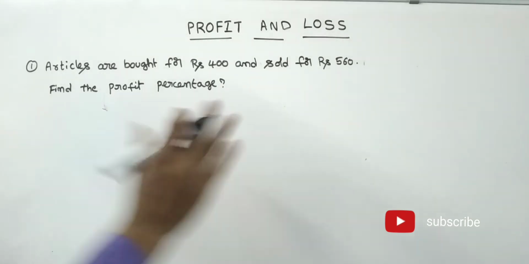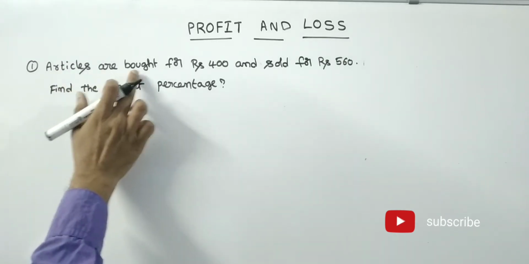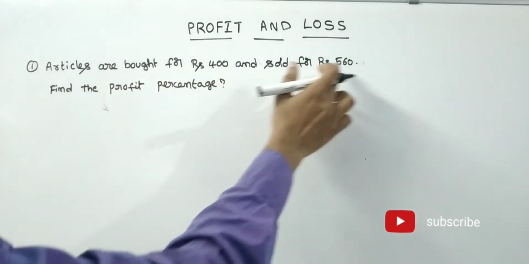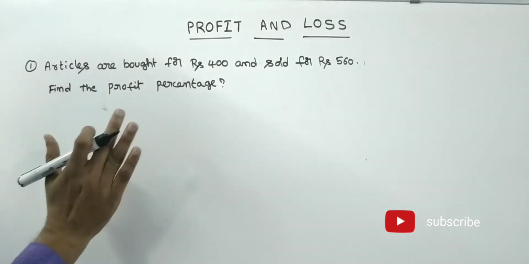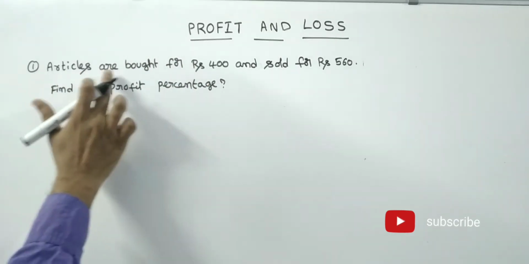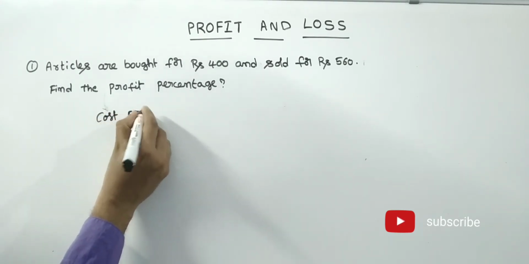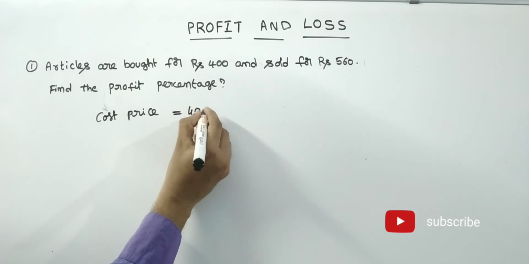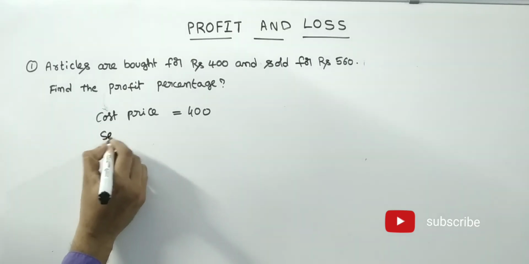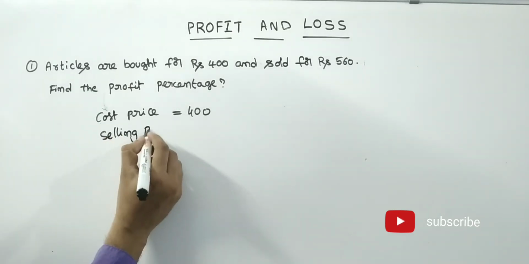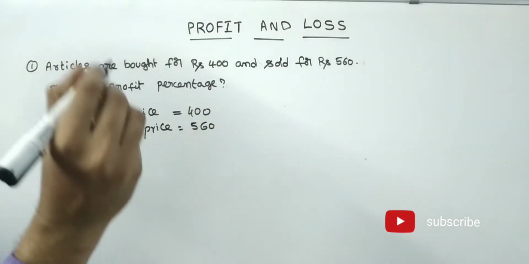See friends, first problem, simple problem only. What he has given: articles are bought for 400 rupees and sold for 560 rupees. Find the profit percentage. First we have to know the cost price. Articles are bought for 400 rupees, that means cost price equal to 400. Then what is the selling price? Sold for 560. That means selling price is 560.